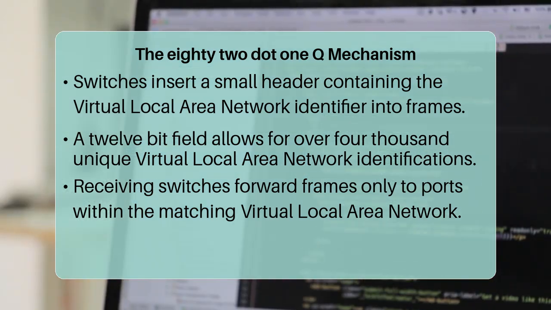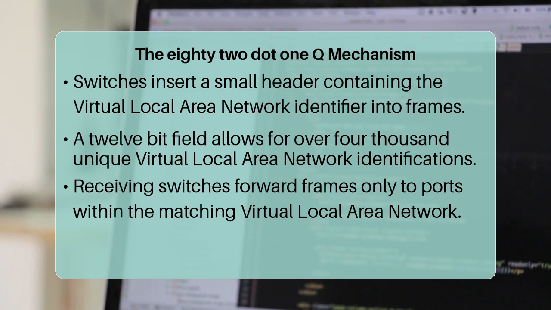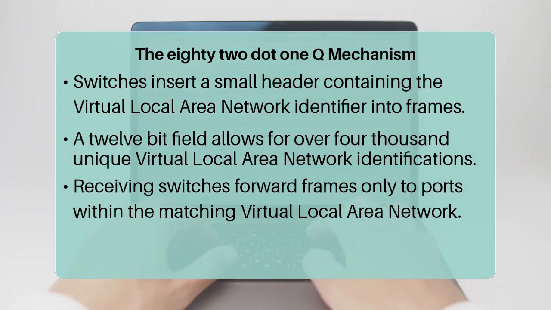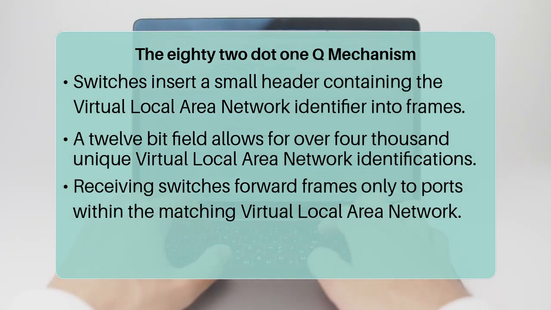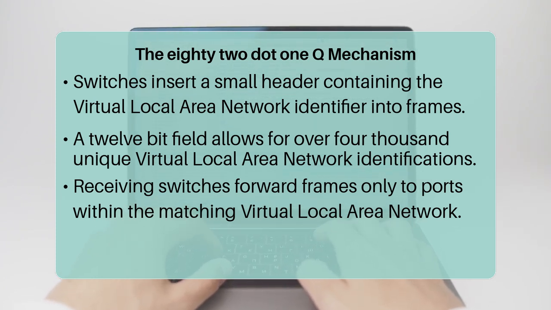The receiving switch reads this tag, determines the virtual local area network, and then forwards the frame only to ports associated with that particular virtual local area network, effectively creating a dedicated virtual pathway across the shared physical link. This segmentation ensures traffic from one virtual local area network never leaks into another.